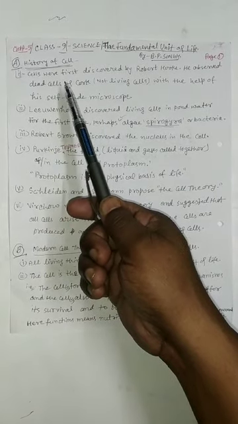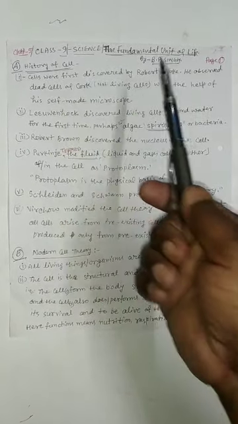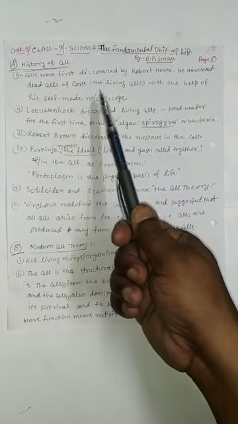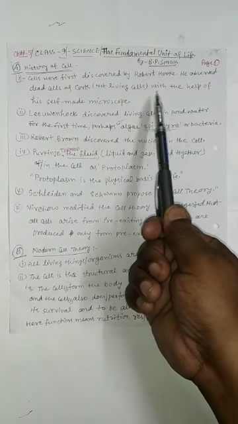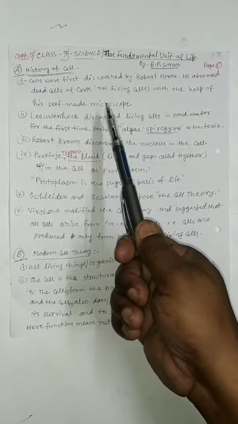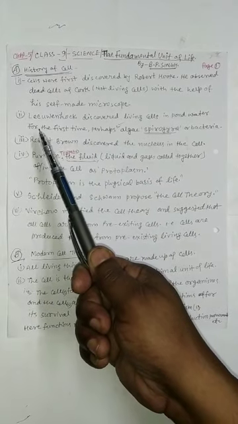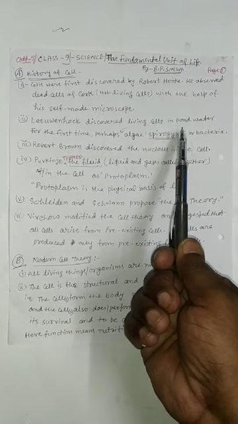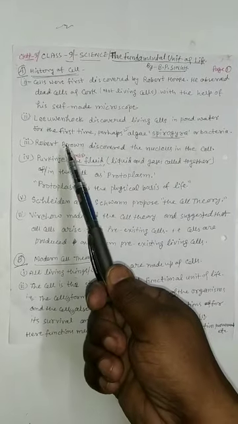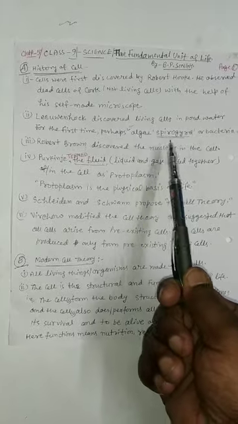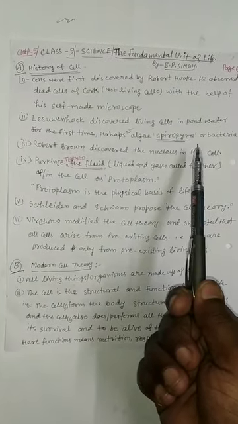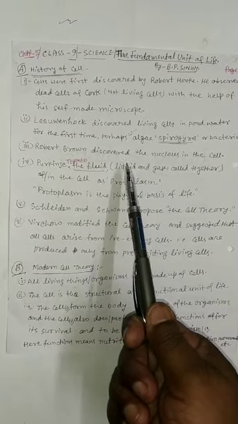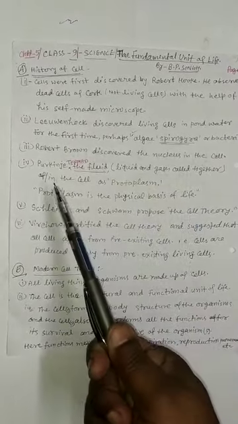First, cells were first discovered by Robert Hooke. He observed dead cells of cork, not living cells, with the help of his self-made microscope. Second, Leeuwenhoek discovered a living cell for the first time in pond water, perhaps Spirogyra algae or bacteria. Third, Robert Brown discovered the nucleus in the cell.